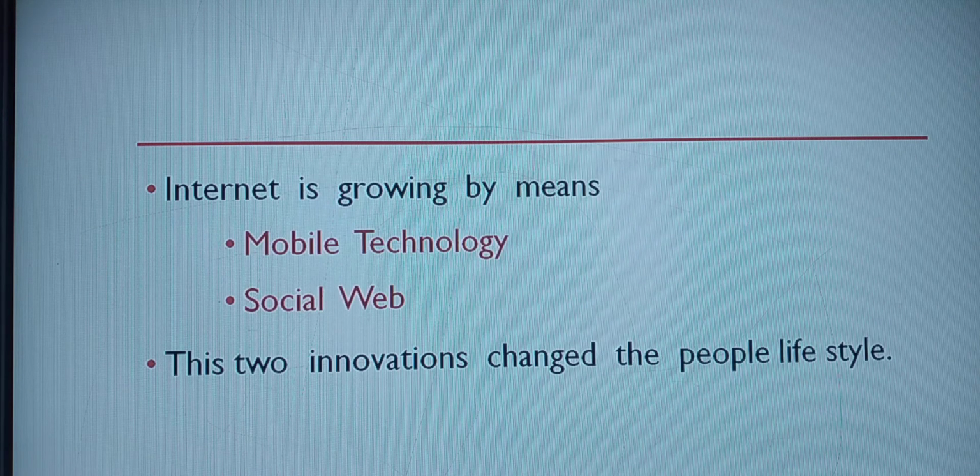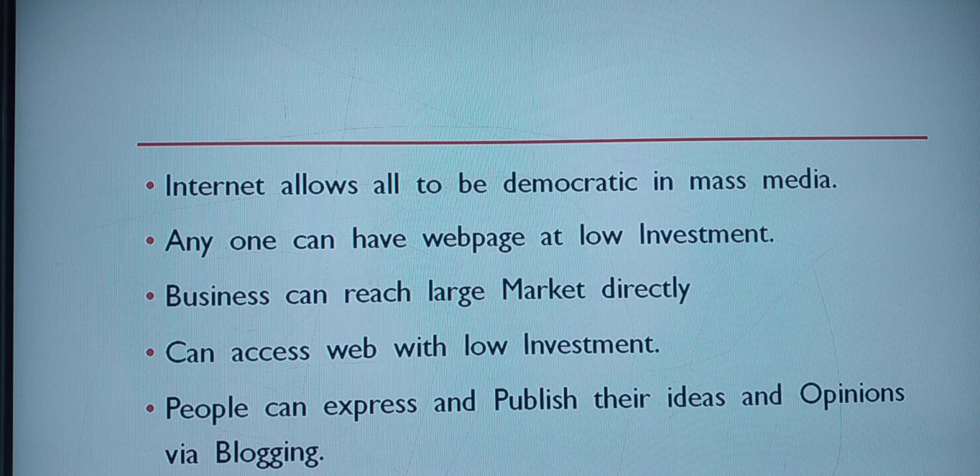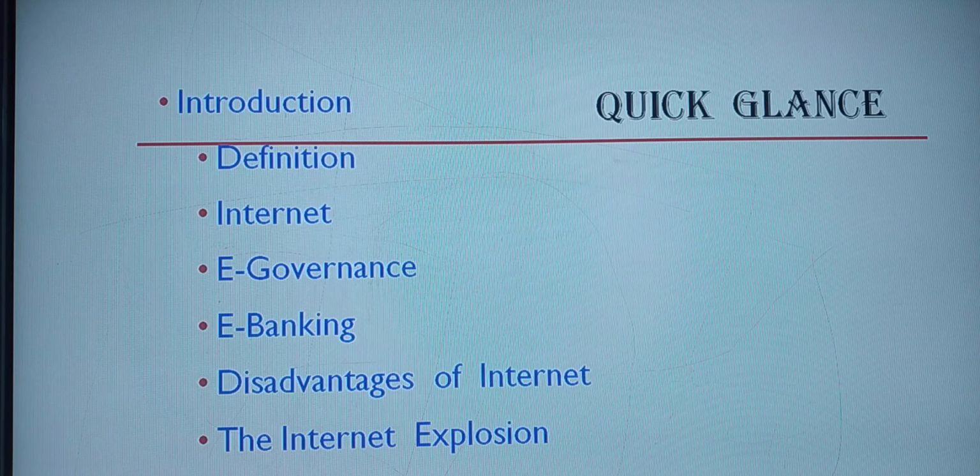So what are the two points? The internet is growing by means of two techniques. What are they? Mobile technology, and the next one is the social web. These two just changed people's lifestyle. So clear with the topics that we have discussed today. First we finished what is the expansion for internet, then discussed e-governance, next e-banking, next the disadvantages of internet, and finally the topic we discussed is the internet explosion.